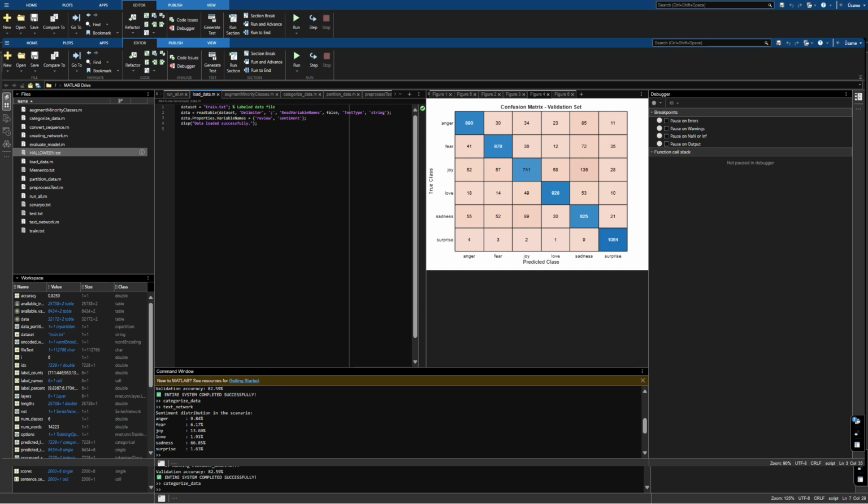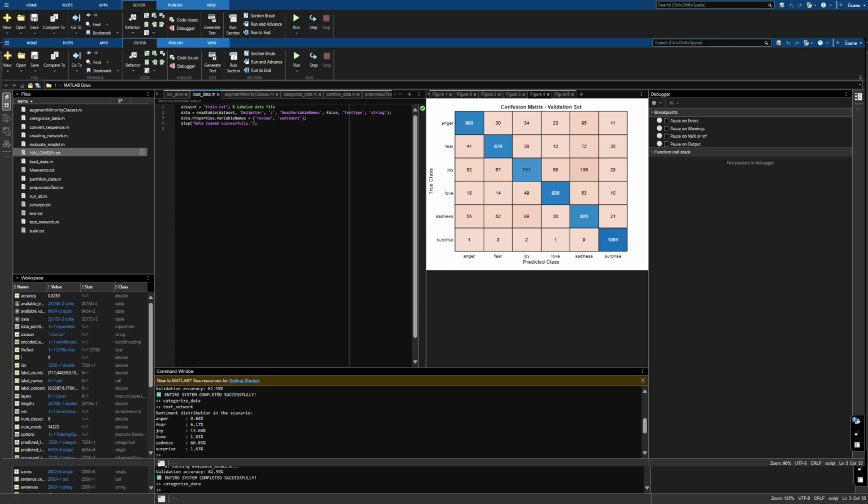Since the file doesn't include column headers, we set read variable names to false and specified that text columns should be read as string. And in this line, you can see review and sentiment are assigned to the two columns.